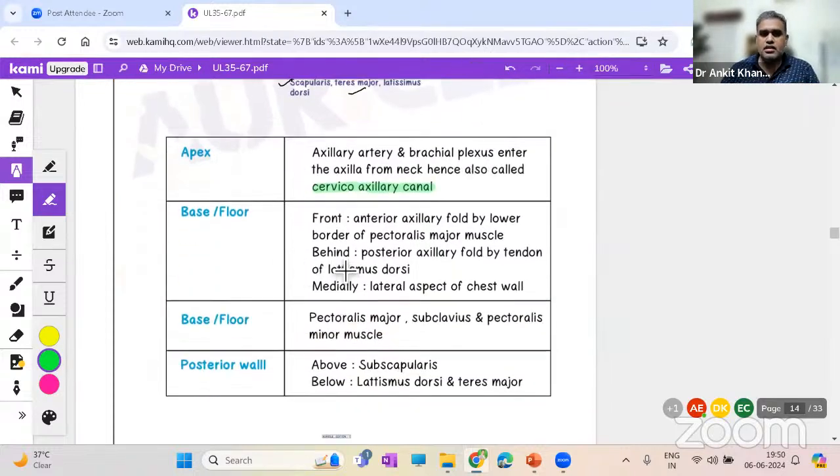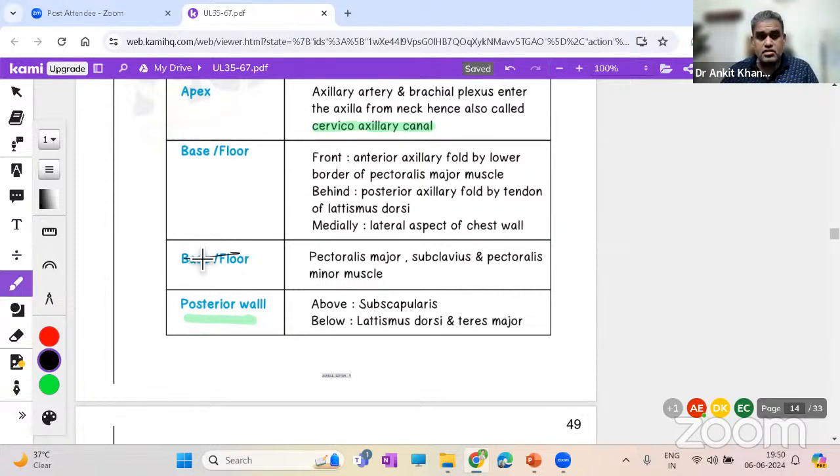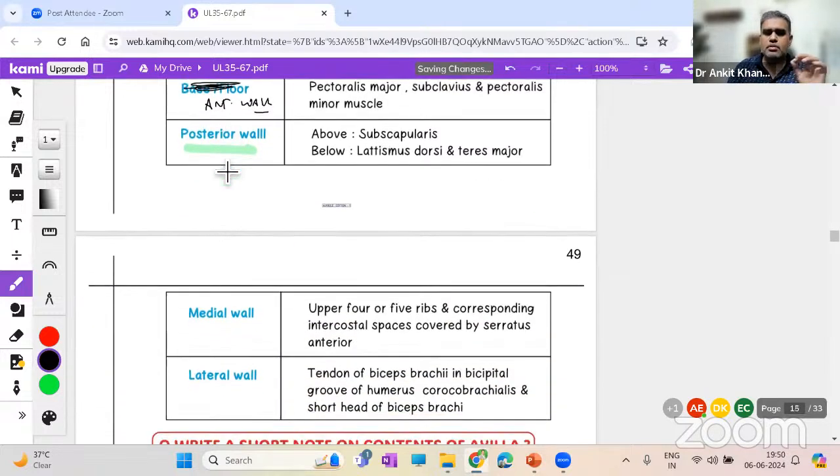Because the base is at the region of armpit. So posterior wall, anterior wall is what you can write. This is actually twice it is written. So this over here is not the base, it is the anterior wall. It is the anterior wall over here. Okay. Don't worry, I'll show you a couple of more images.